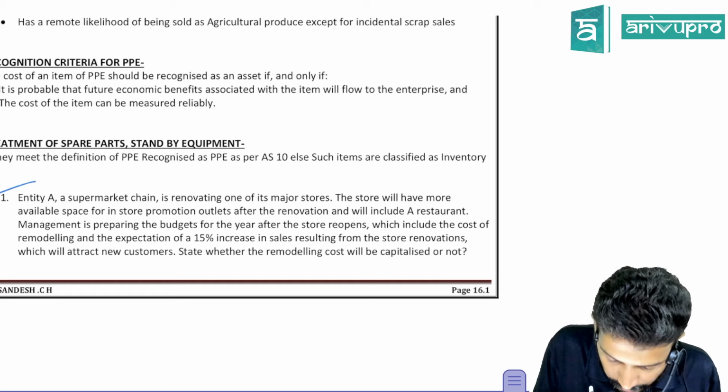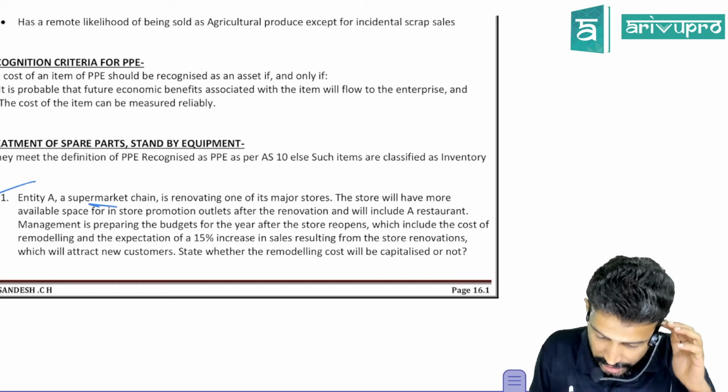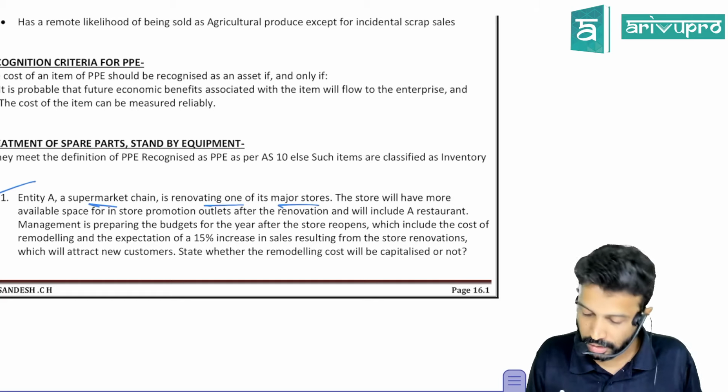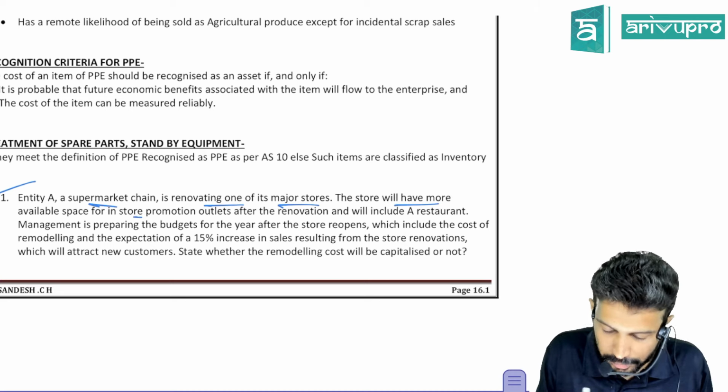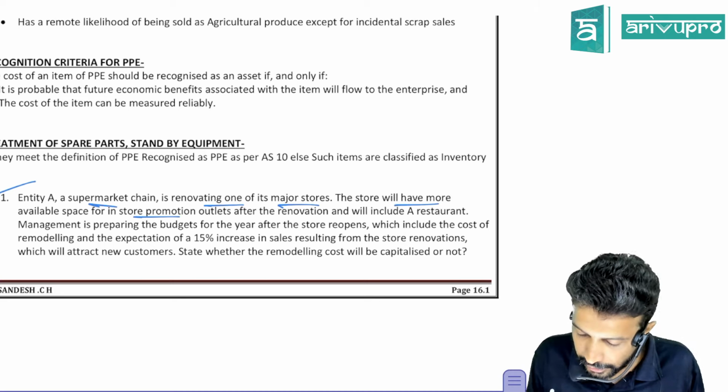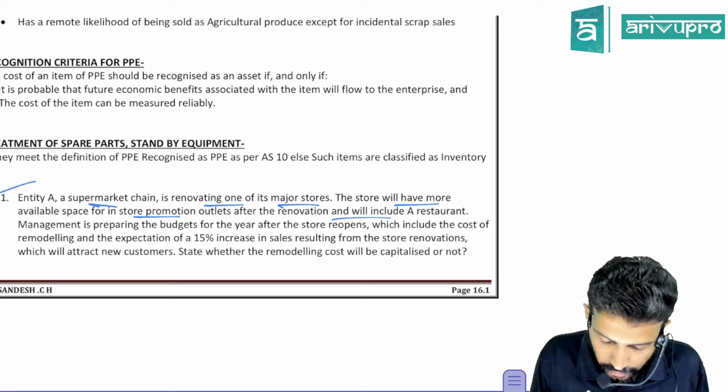Okay, check this, people. Entity A, a supermarket chain, is renovating one of its major stores. The store will have more available space in store promotion outlets after the renovation, and it will include a restaurant.